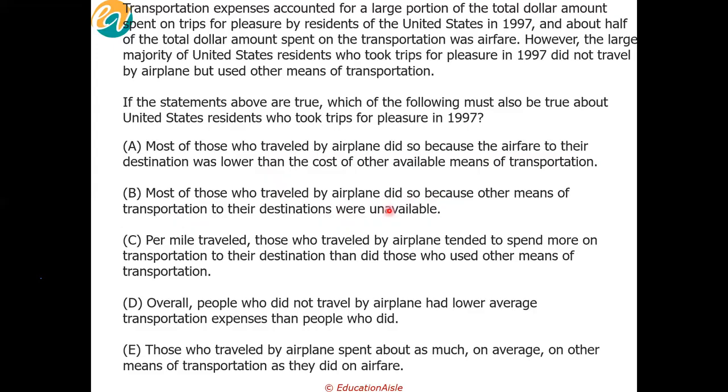Again, very easily eliminated. For that reason, I said that generally Charlie versus David is what it boils down to. But then Charlie can be quickly eliminated because there is no information about the total number of miles traveled.